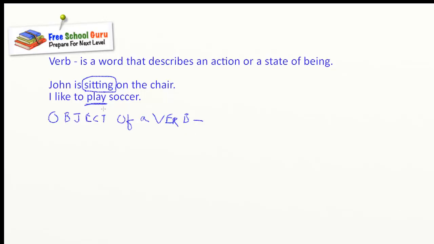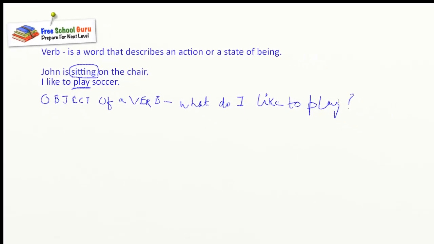So without getting into the definition, let's try to understand with the help of a few examples. Let's go back to I like to play soccer. In I like to play soccer, I can ask you a question. What do I like to play?